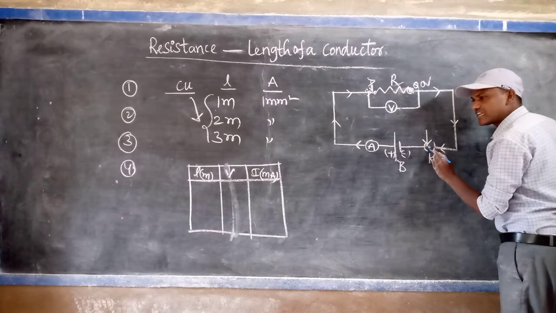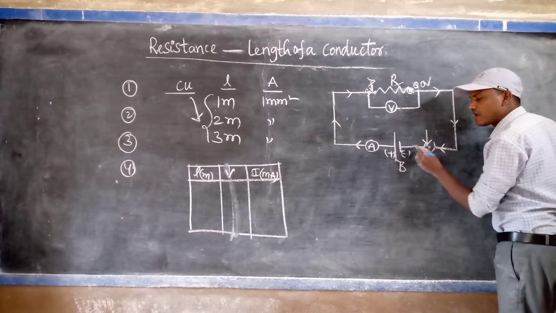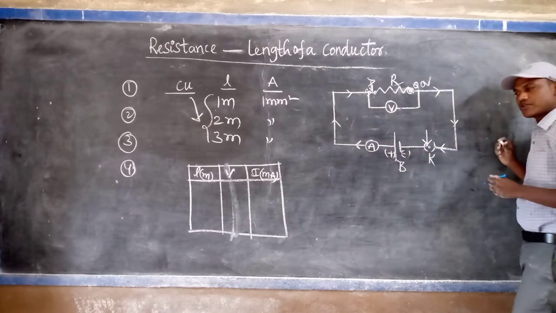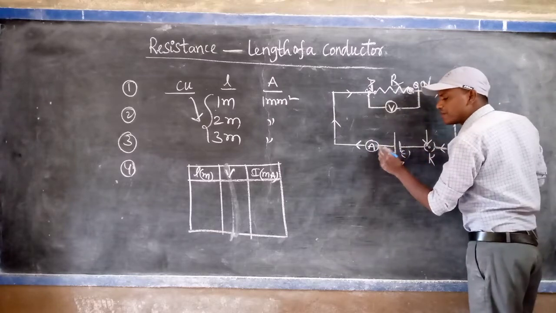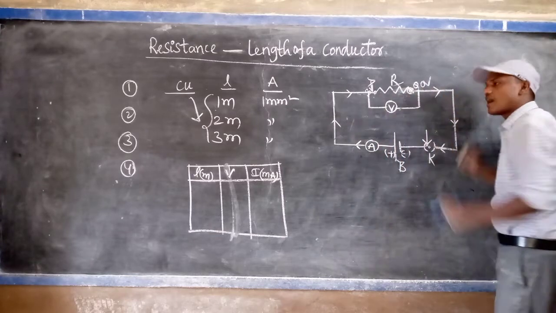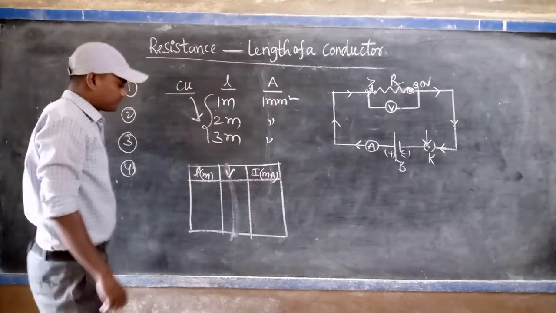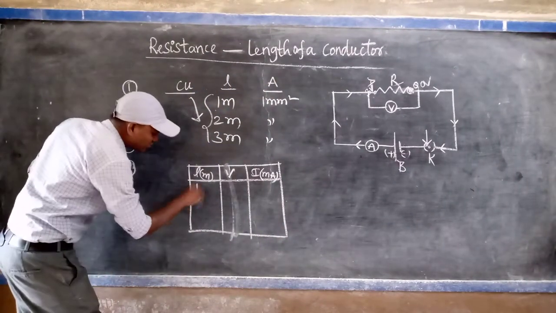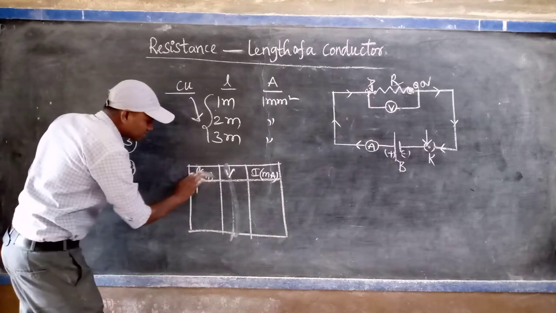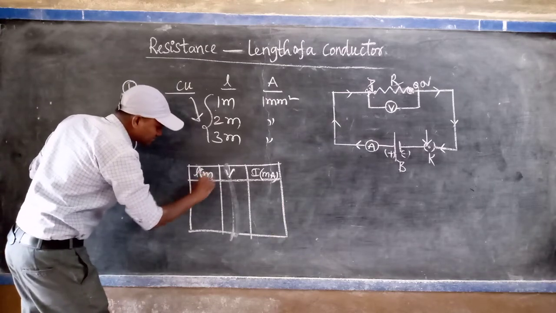Now we can close the key in the circuit. Then what will happen? Current will be flowing through the circuit. At that time, with the help of the ammeter, note how much current is passing through the conducting wire of 1 meter length of the copper. So that's for here, 1 meter length.